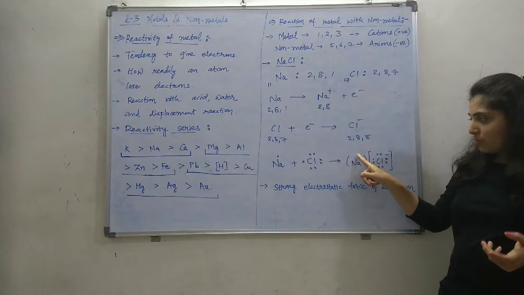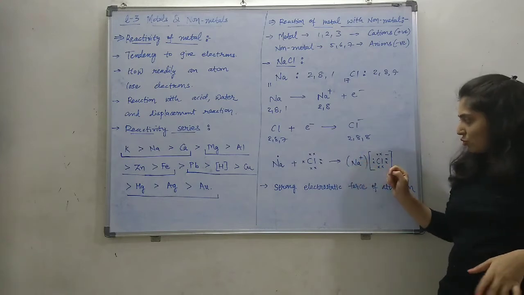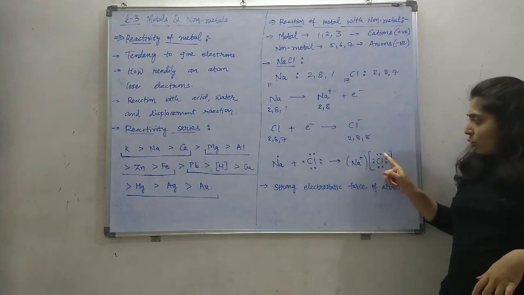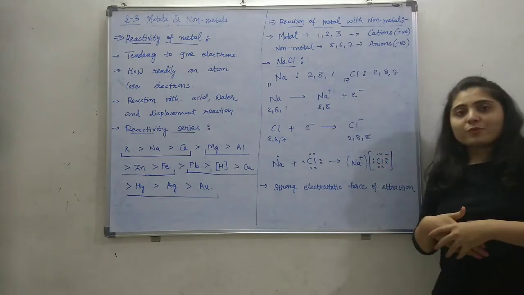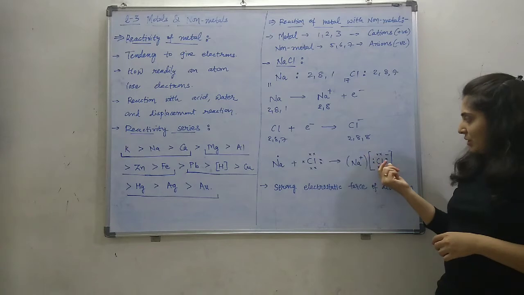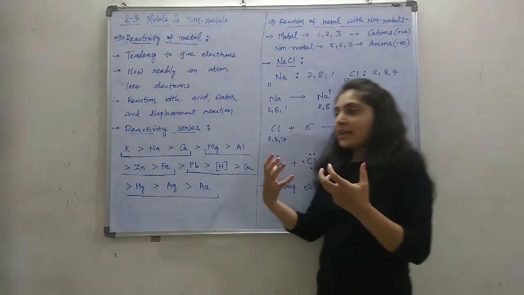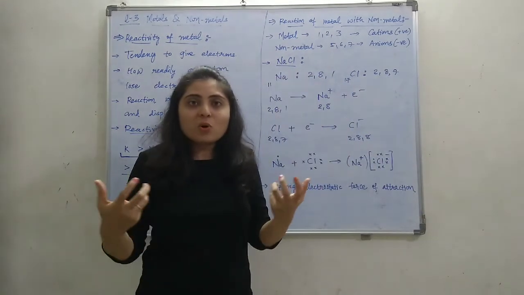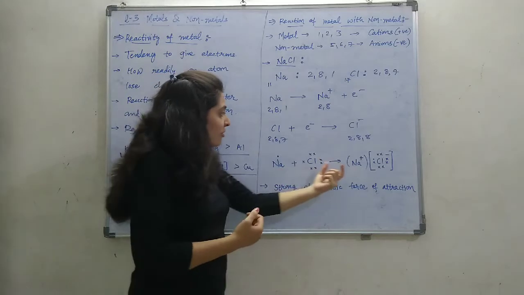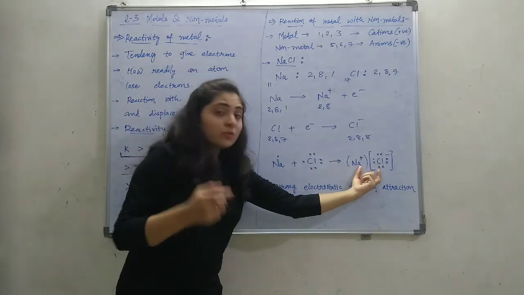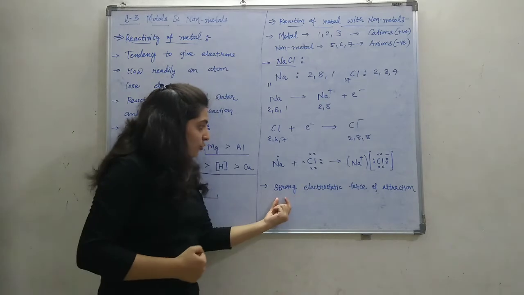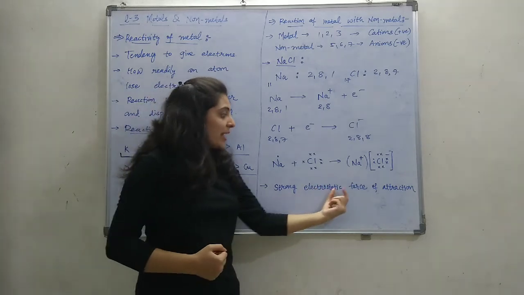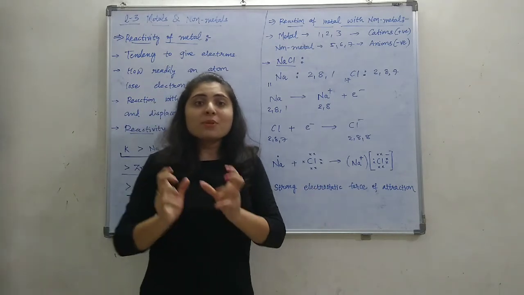So sodium becomes Na+. Now there is no electron in the outermost orbit, and one electron is added to the chlorine orbit, so chlorine's 8 electrons are completed. Sodium becomes positive and chlorine becomes negative, and we know that positive and negative attract each other. So there is a force between this positive ion and negative ion, and that force is the strong electrostatic force of attraction.